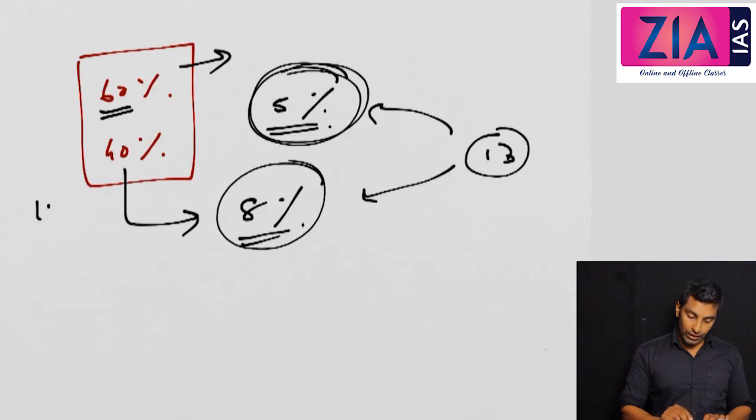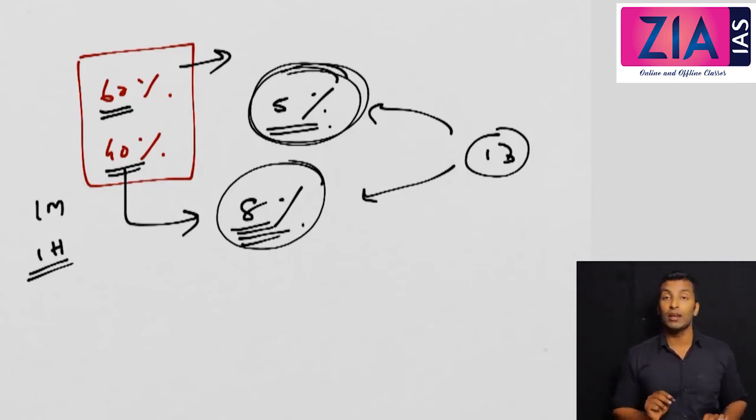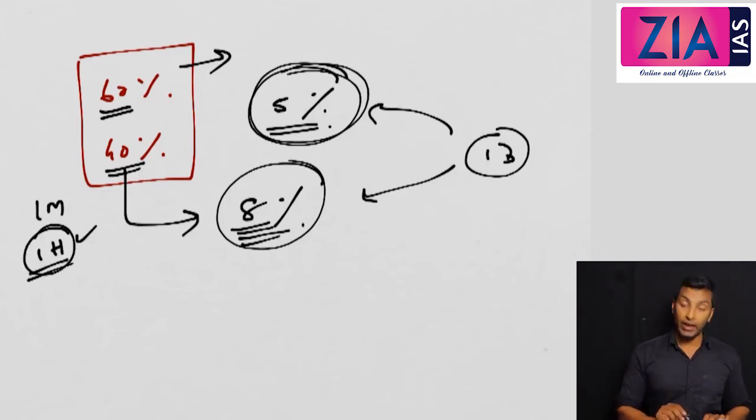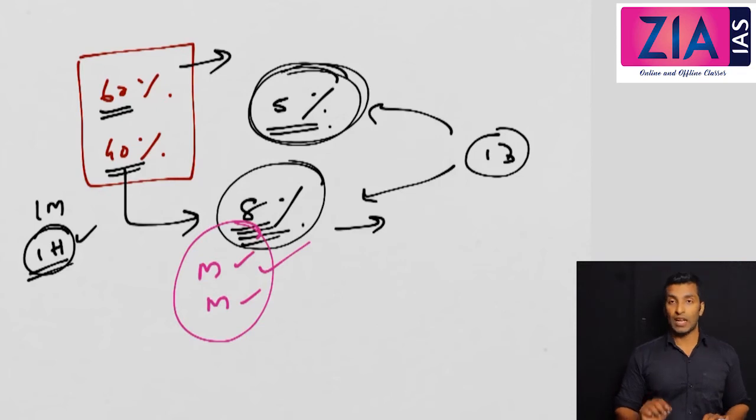So if one Muslim and one Hindu are contesting, even though the Hindu population is only 40%, voters are more among Hindus, so a Hindu candidate will win, and the chances of winning for the Hindu candidate are higher even in a Muslim majority area. Okay, and that is the idea of separate electorate. That's why in this electorate the candidate should be Muslim and the voters should also be Muslim, so as to promote Muslims. I hope this idea is clear for you.